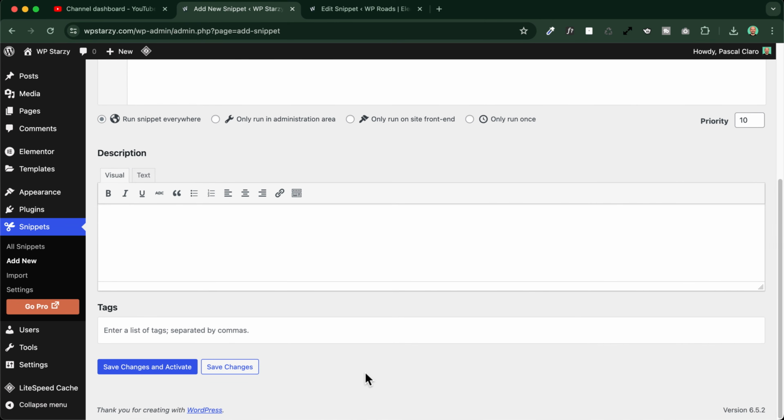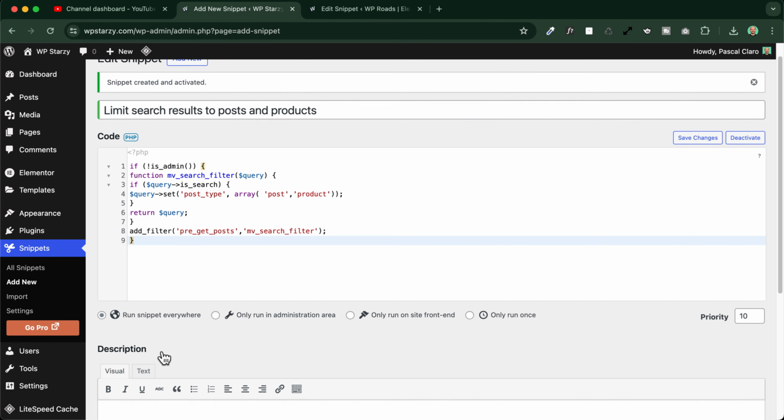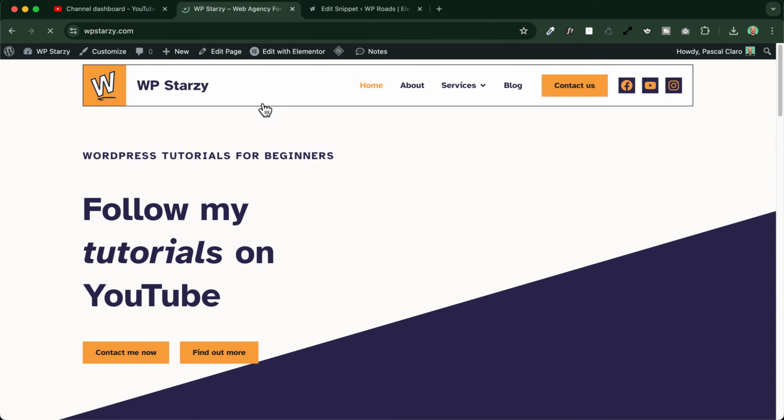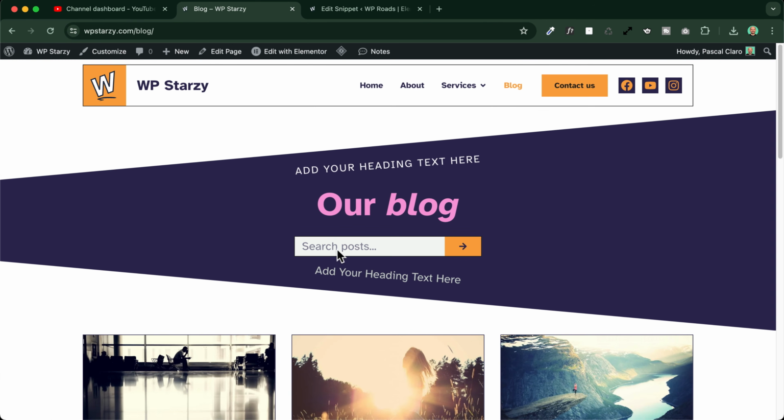We can add a tag here. I will add a tag which will be the search results tag. Okay, and now I save changes and activate my new code. You will see now that if I repeat the same search here, the same query, I go and search, for example, for WordPress.